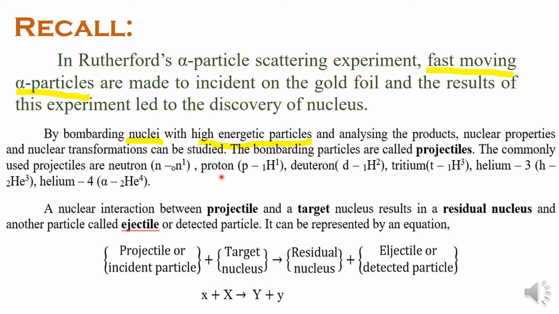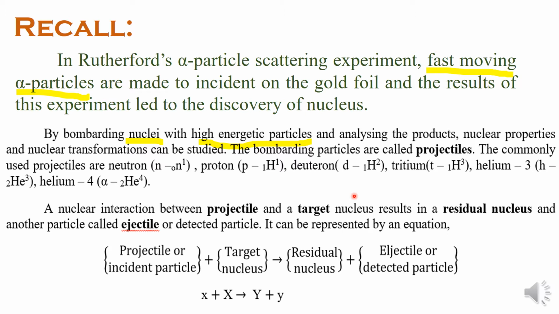So, in order to make these projectiles interact with the nucleus, we increase their kinetic energy, so that with very high kinetic energy they can overcome the electrostatic repulsive force between the projectile and the nucleus. Therefore, we require high energy particles. In the alpha particle experiment also, alpha particles approach the gold foil with very high kinetic energy, and in any nuclear reaction, the projectiles strike the target with very high kinetic energy.